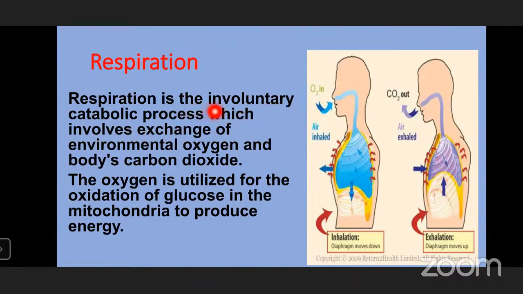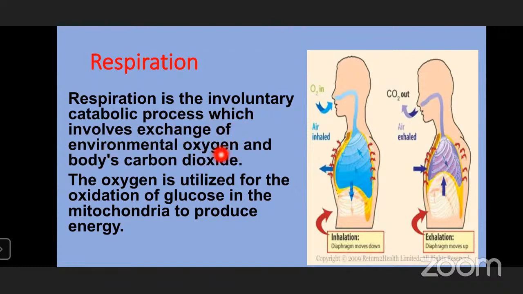So respiration is an involuntary catabolic process. A catabolic process is one in which there is a breakdown of something and energy is released. It involves exchange of environmental oxygen.